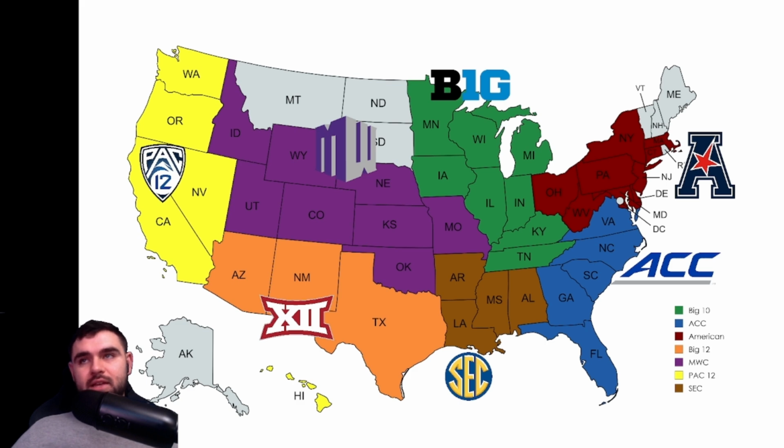Next up is the Big 10. This is another traditional power, but this one has been very relevant. As of late, they've won the last 2 championships with Indiana and Ohio State. In this one, they only have Indiana from that, but I think once you see the teams that are included, you'll see this is a pretty interesting conference. And the states that are going to be included here are Minnesota, Iowa, Wisconsin, Michigan, Illinois, Indiana, Kentucky, and Tennessee.